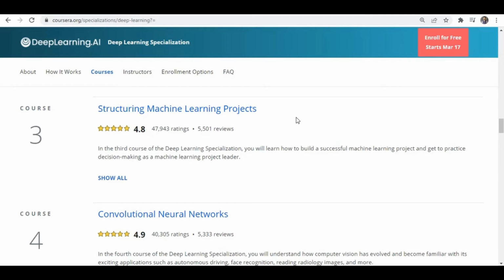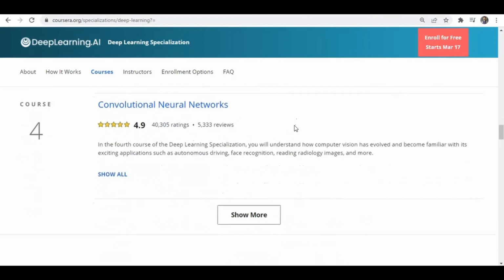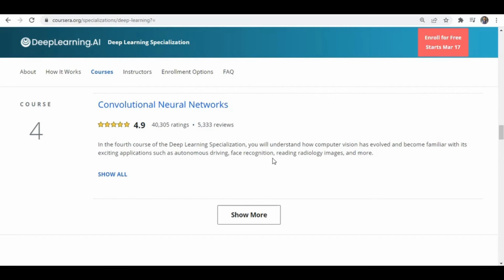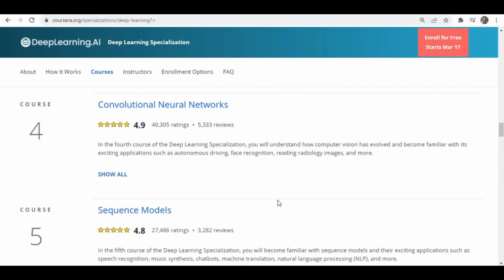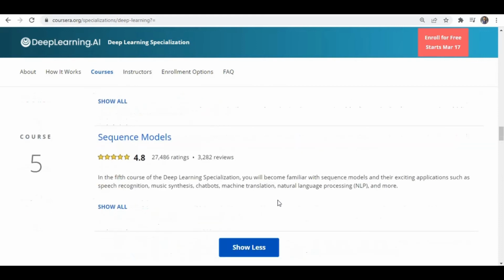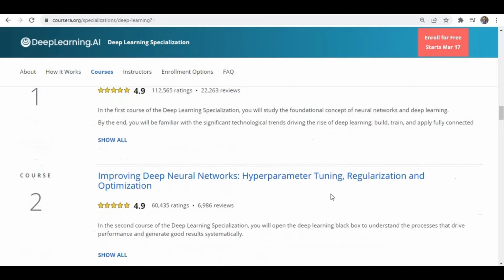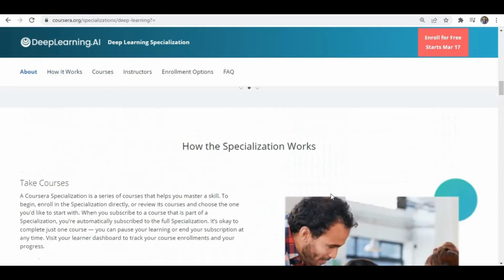They explain with some real world examples. The fourth course is about convolutional neural networks, which discuss more about dealing with images, recognition, etc., like images and videos. And you can see the sequence models, where we deal with text and audio. So these are the 5 courses available in this deep learning specialization.